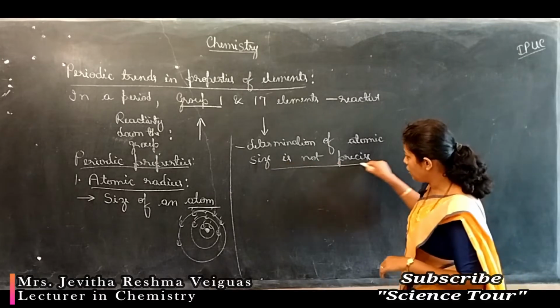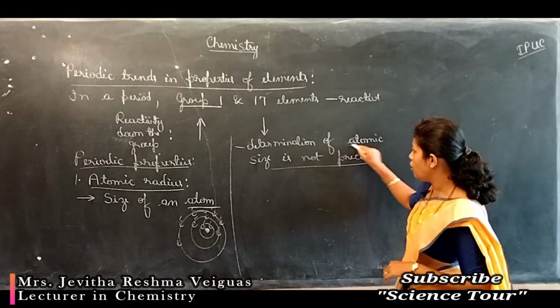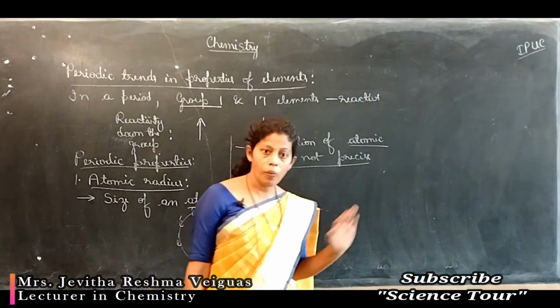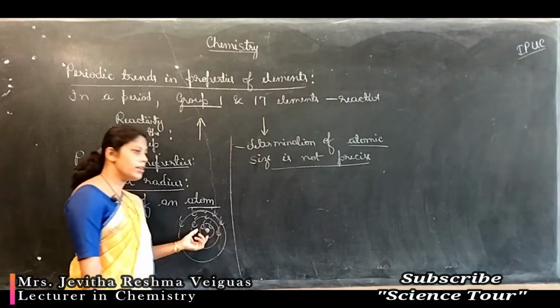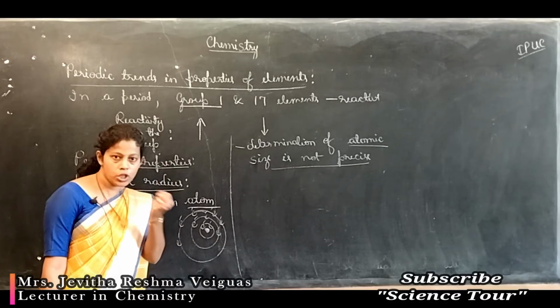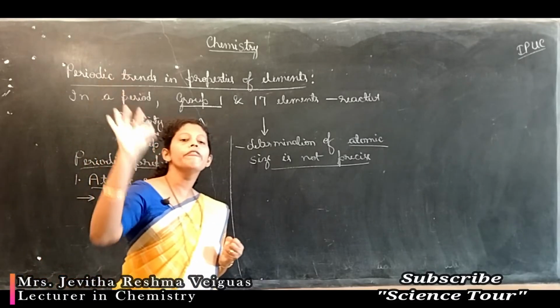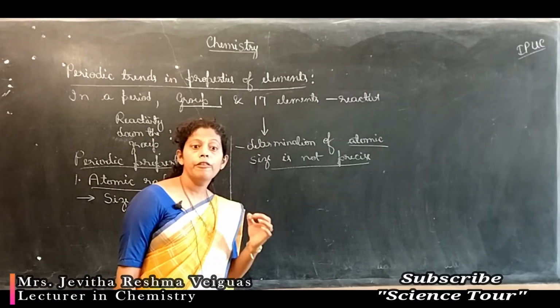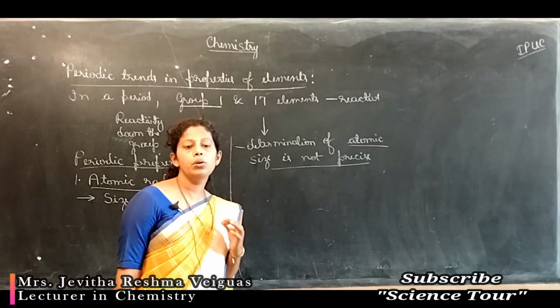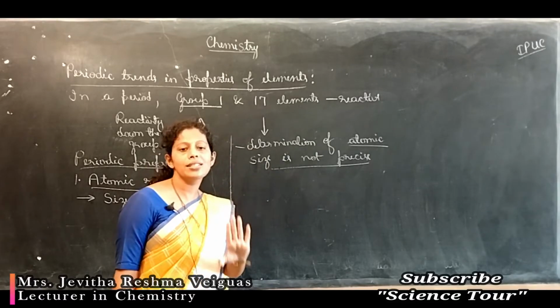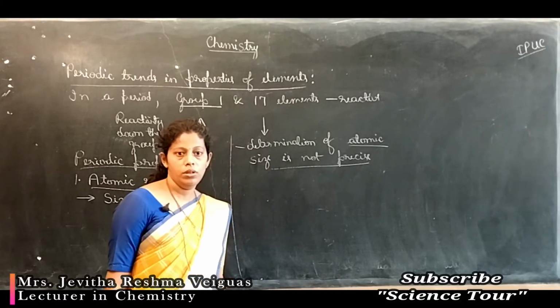So we can say atomic size is not a precise value. Why is it not precise? One reason is that the atom is very small. One more reason is that there is no definite boundary for the electrons around the nucleus. That's why you will not get an accurate value in measurement.